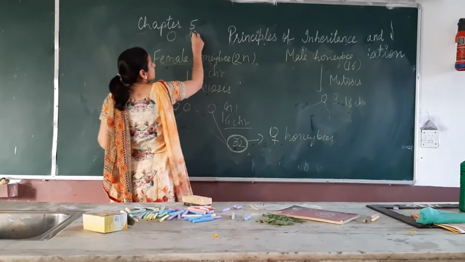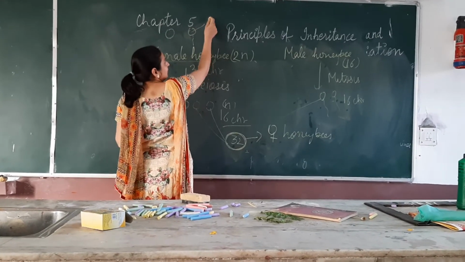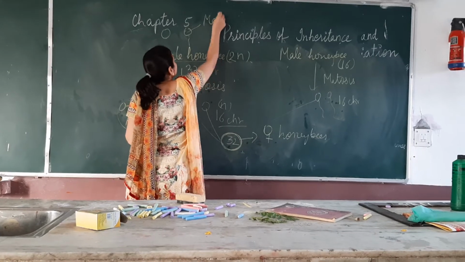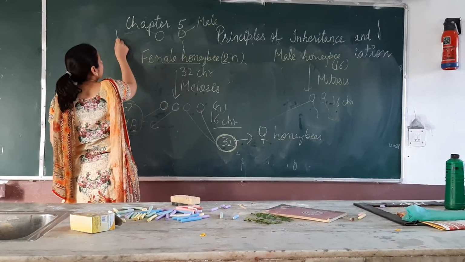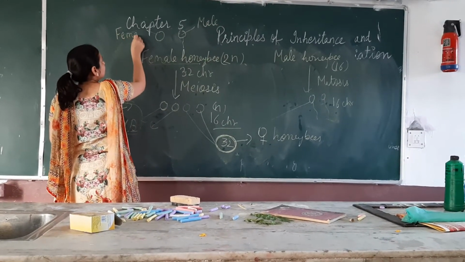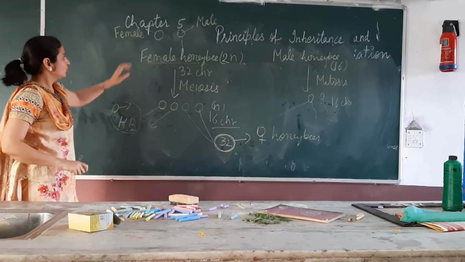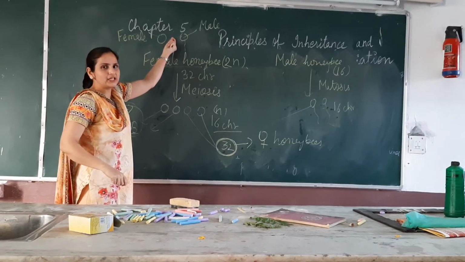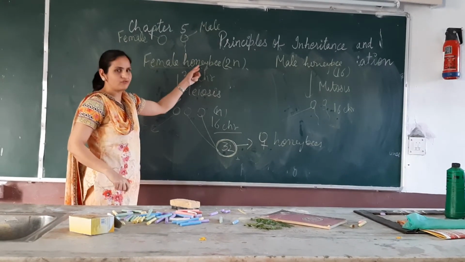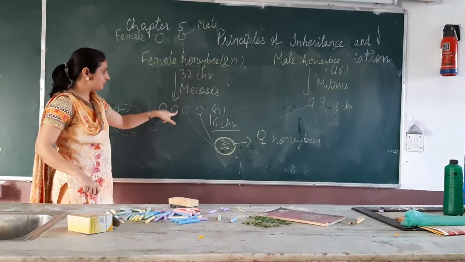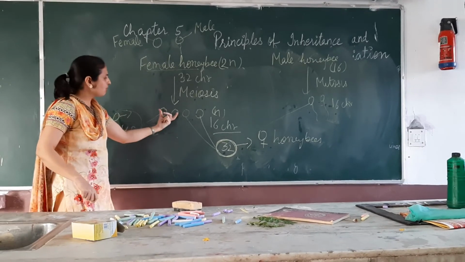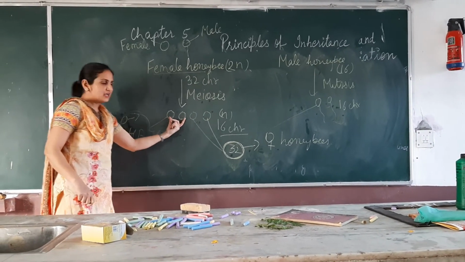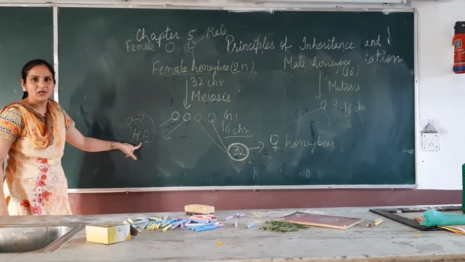So these sperms were from the father, right? Male and female, right? So female eggs and the male sperms, when they fuse with each other, female honeybees were formed. And when these female honeybees laid eggs, some of the eggs were unfertilized and male honeybees were produced.